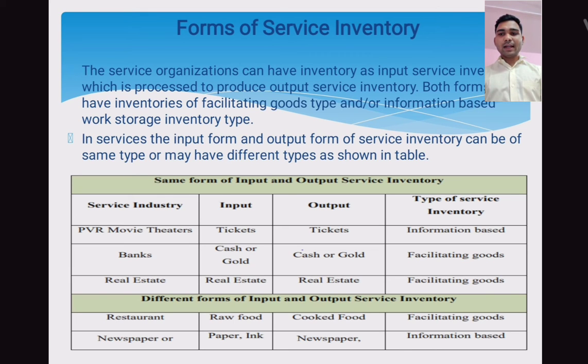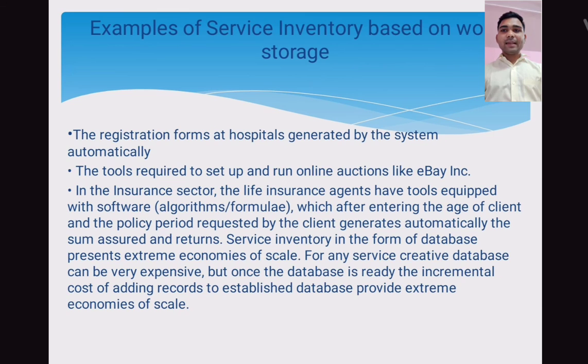Different forms of input and output service inventory are as below. In a restaurant, input is raw material, output is cooked food, and the type of service inventory is facilitating goods. In a newspaper, input is paper or ink, output is newspaper, and it is information-based service inventory. So we'll go to the next slide.